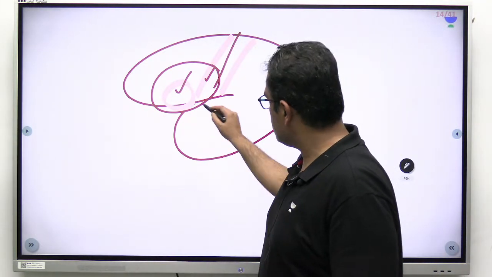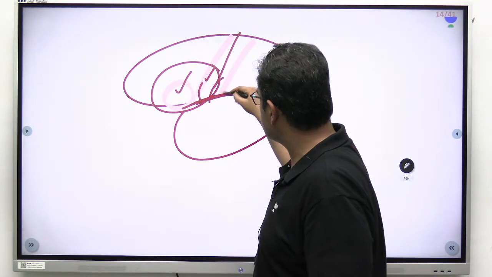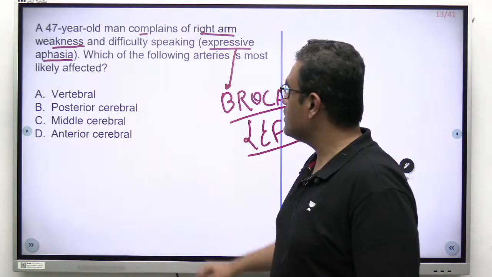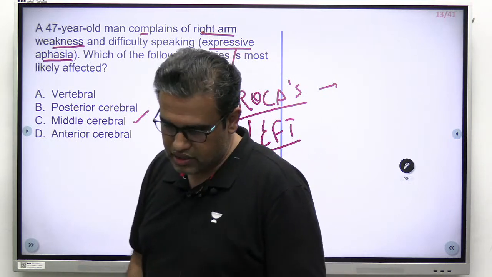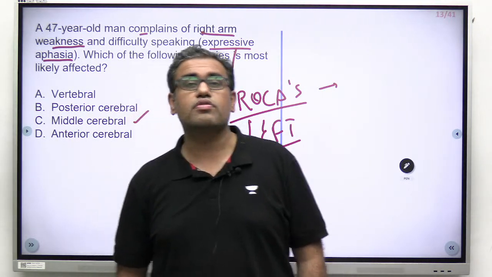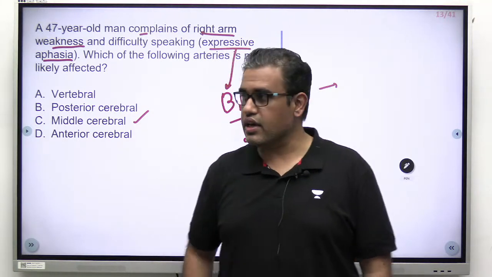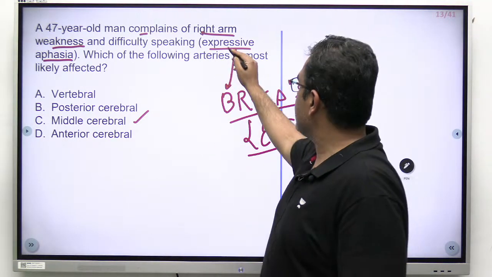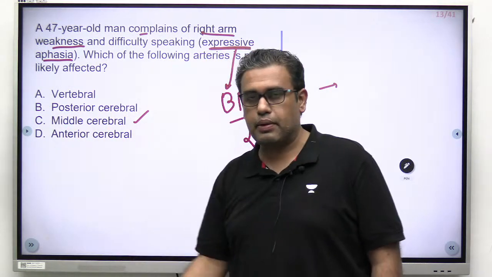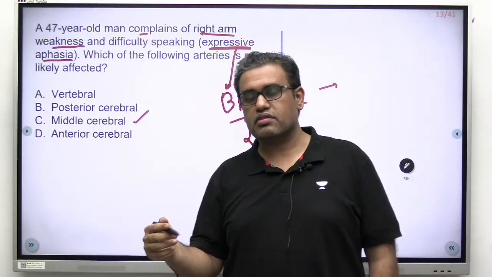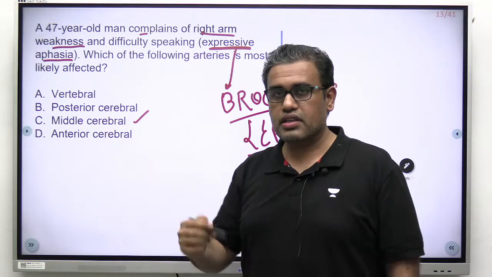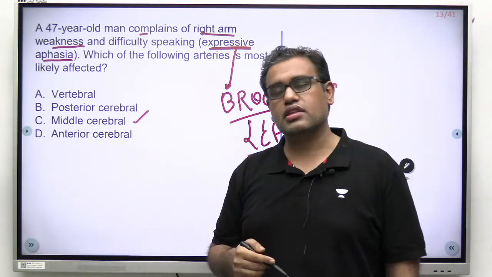The artery which is coming from the lateral sulcus and distributing the branches is the middle cerebral artery. Yes, very good. So the answer is middle cerebral artery. Though in brackets they have written expressive aphasia, it gives a big hint. But there are other situations also that we'll see in the other questions.